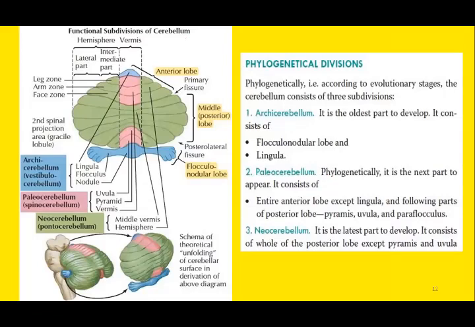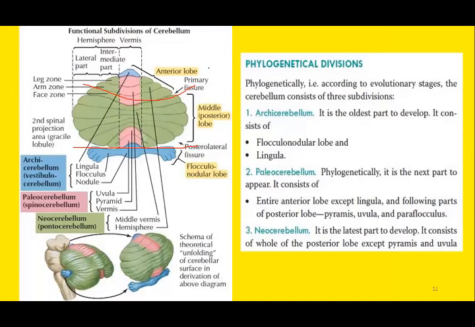So before moving on, just have a quick recap. Cerebellum consists of two cerebellar hemispheres, one on each side, connected by a midline single vermis. We can divide the parts horizontally into lobes with the help of fissures: primary fissure separating anterior lobe from posterior lobe, and posterolateral fissure separating posterior lobe from flocculonodular lobe.